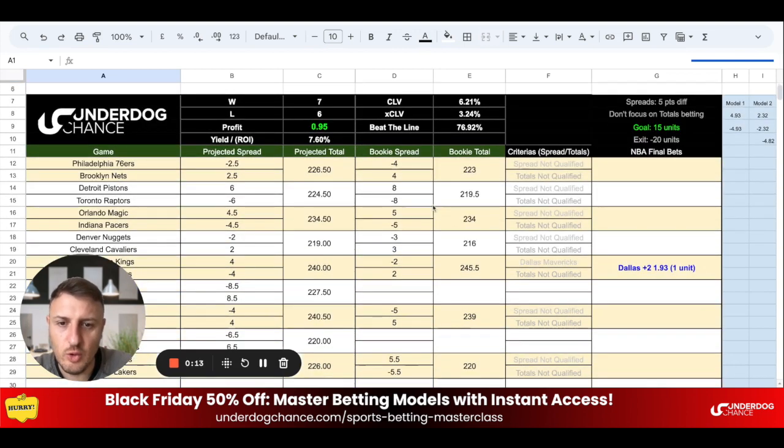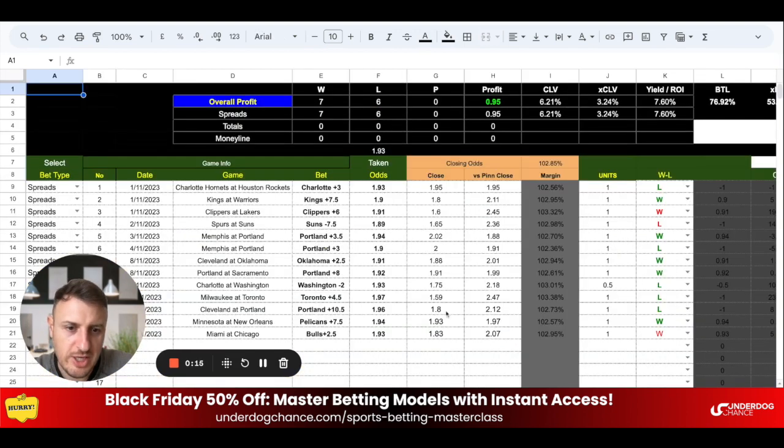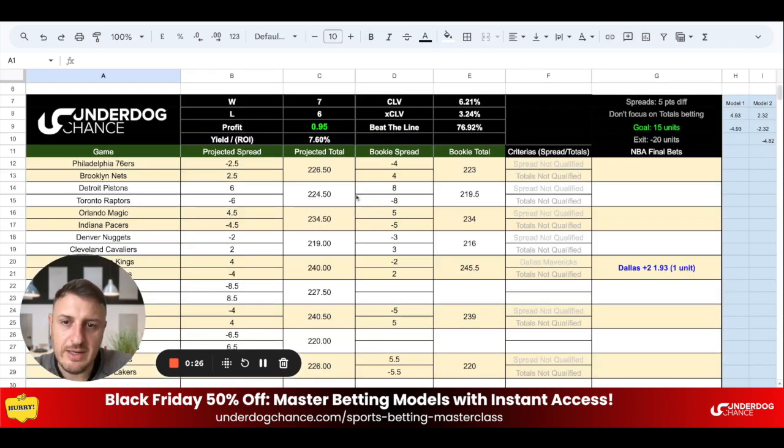Yesterday I had two qualified bets. We can check them. Pelicans plus 7.5 and Chicago Bulls plus 2.5, both winners. I need to change conditional formatting and green numbers. But both winners, and right now I'm sitting 7-6, plus 0.95 units, which can be confusing, and I will talk a little bit about the betting records in the next couple of minutes as well. And with ROI plus 7.6 and positive closing line value numbers.